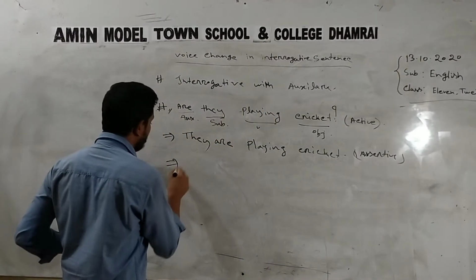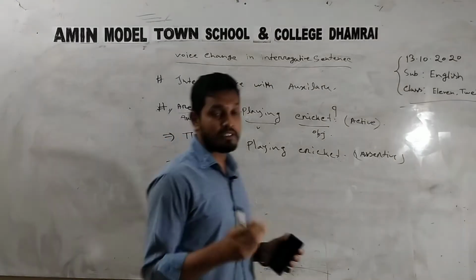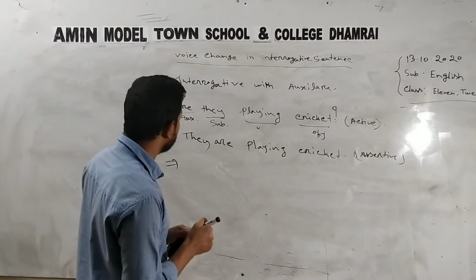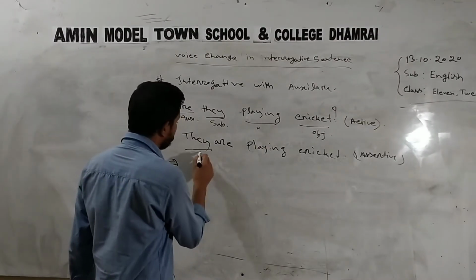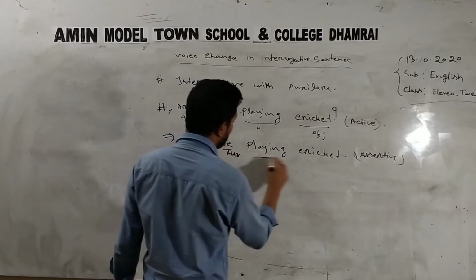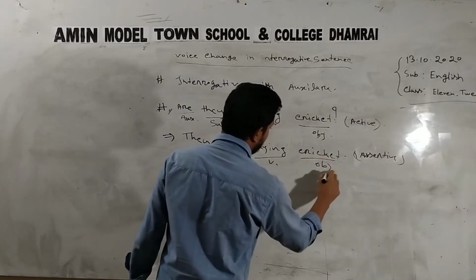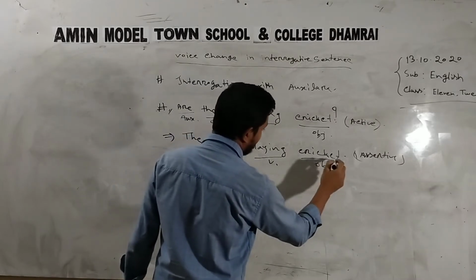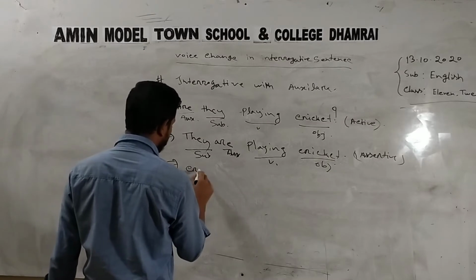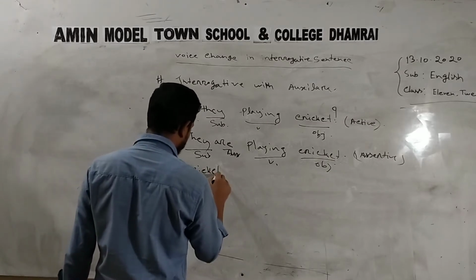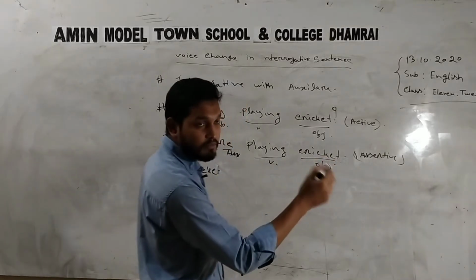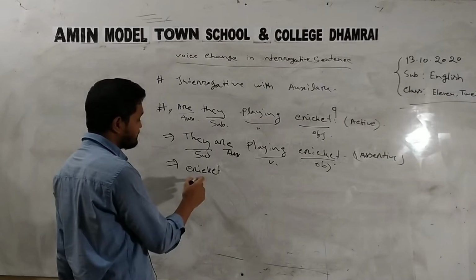So let's see how we transform it from the three basic rules. Now in active voice, cricket is the object, but in passive voice, the subject is cricket.